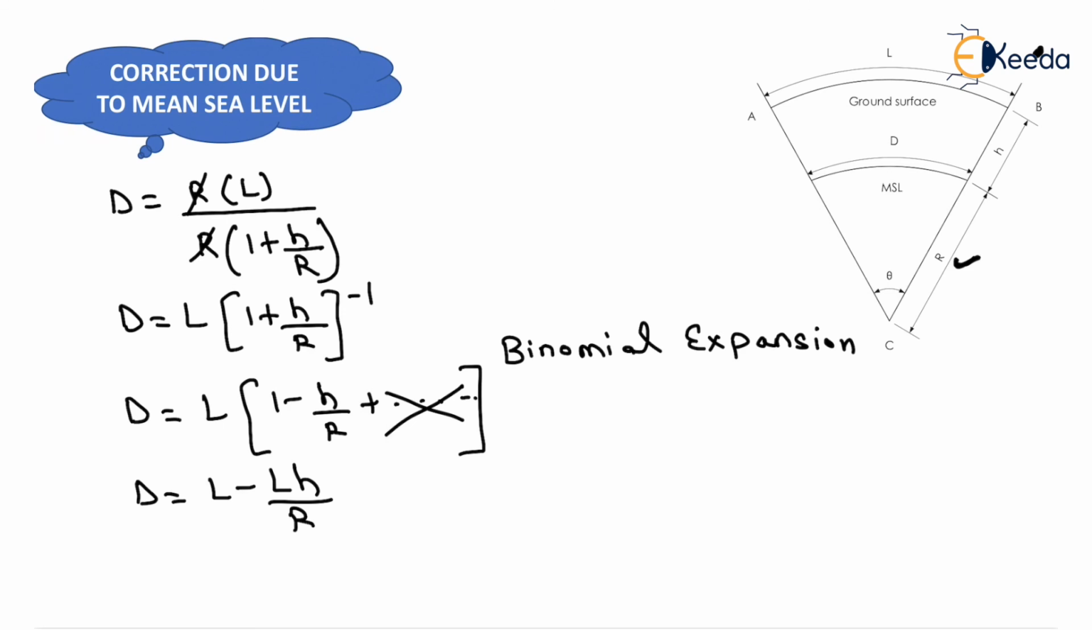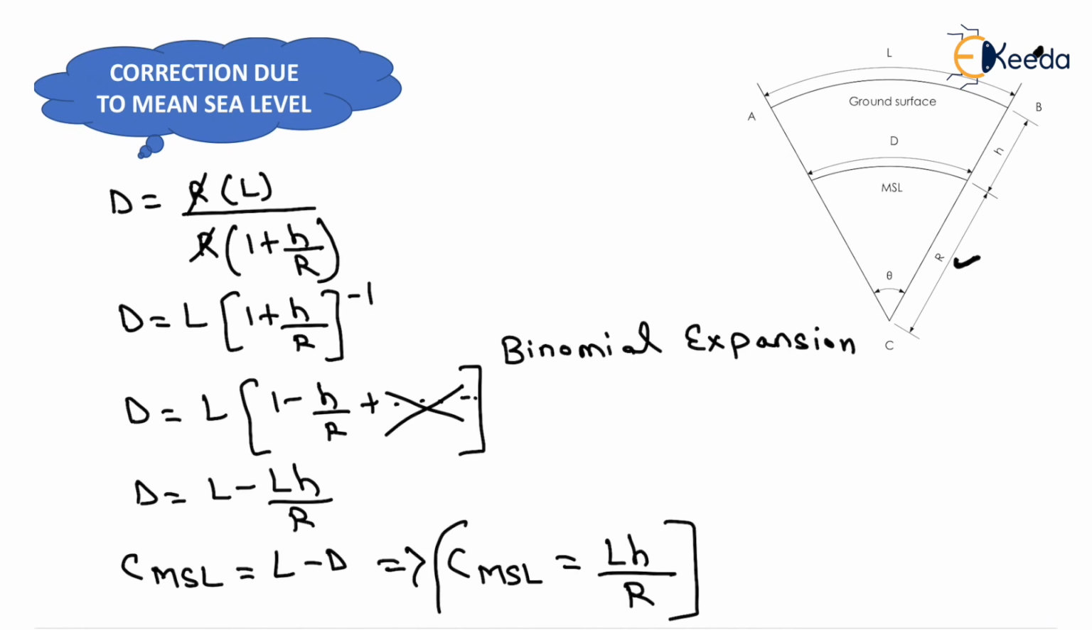Now we know that the correction due to mean sea level will be equal to L minus D. On putting the value of D here, we will get the correction due to mean sea level equal to LH upon R, and its nature is always negative.